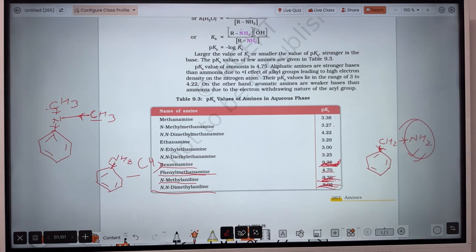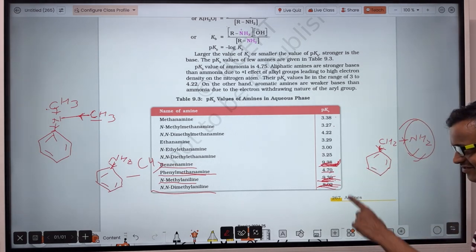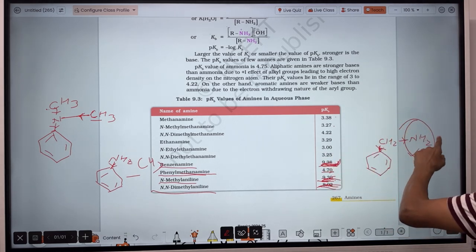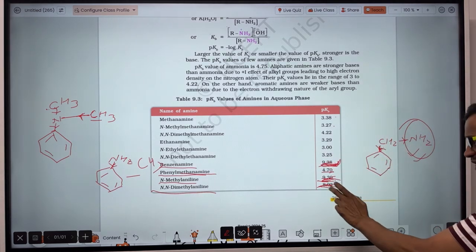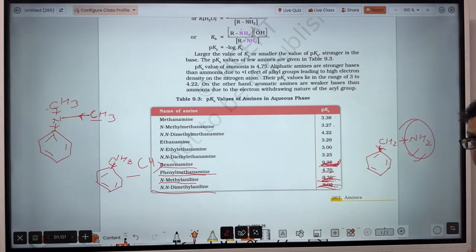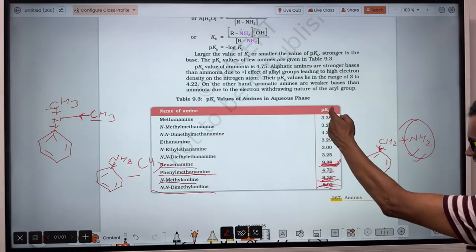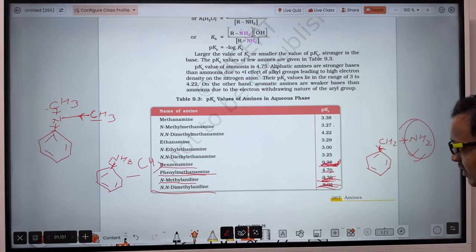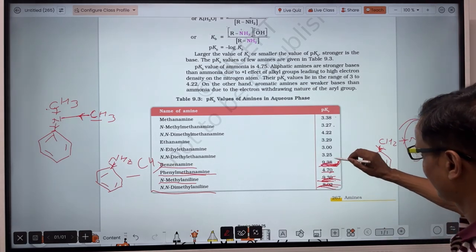So electron cloud density will be there, and compare the difference in the value of pKb. When the NH2 is attached to the open chain carbon, then basic strength is very high, and that's why pKb value will be very less. And then the difference among primary, secondary, tertiary is not so much compared to that of aryl amine.